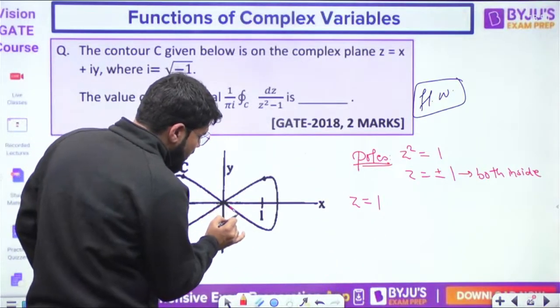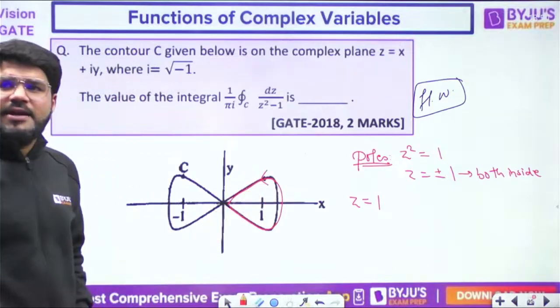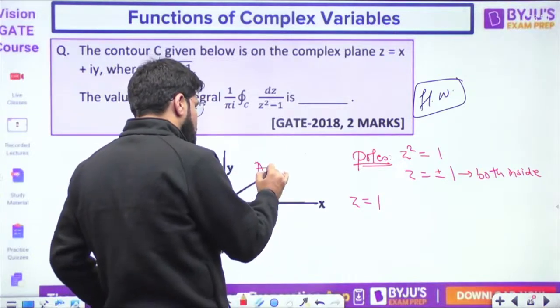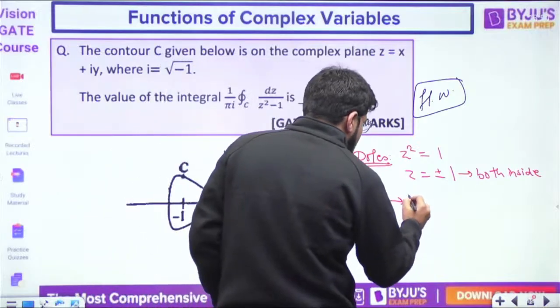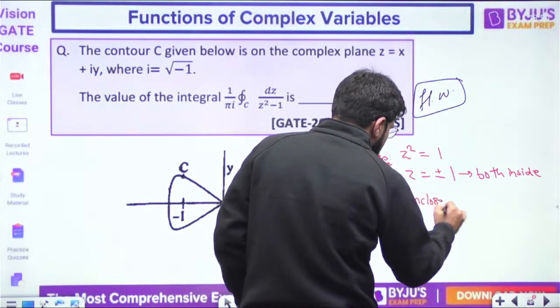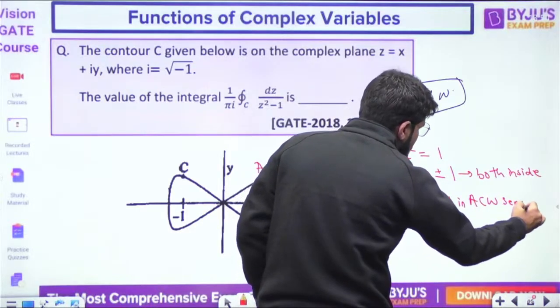Look at the curve around it. What direction? Anti-clockwise. So z equal to 1 is inside and it is enclosed in the anti-clockwise sense. Anti-clockwise means positive sense.